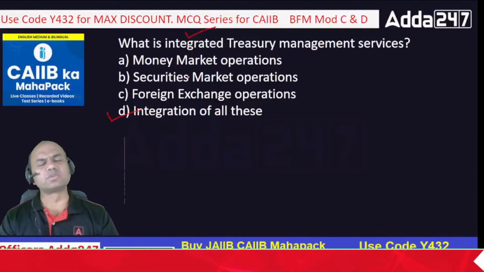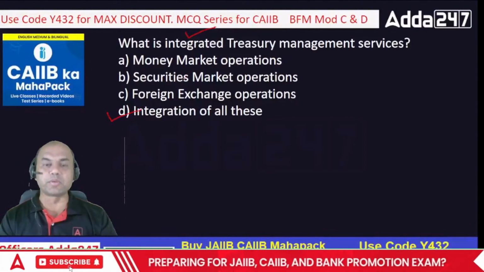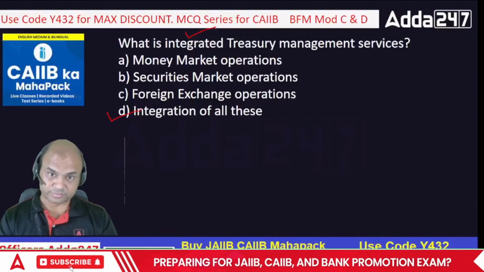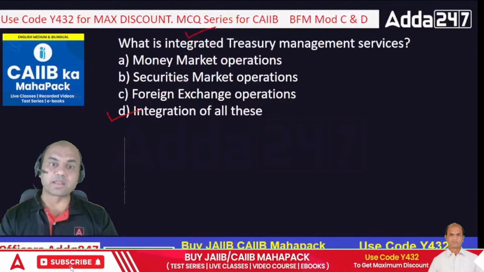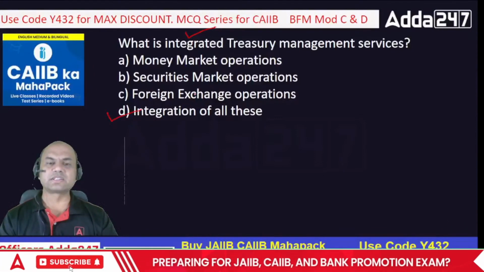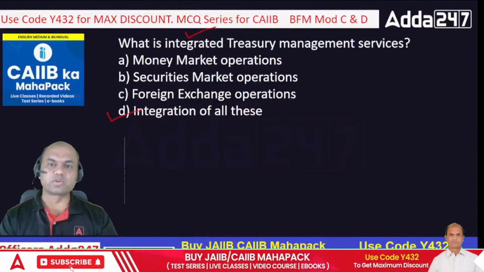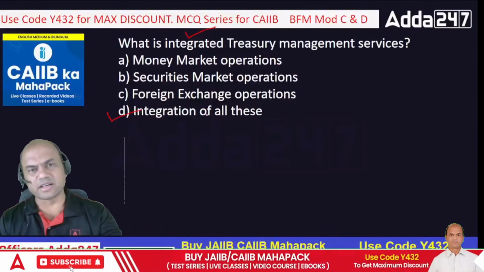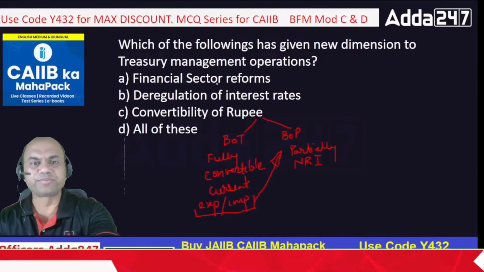Securities market. This includes various types of security. It can be bonds. It can be equities also. Or it can be various other e-gold securities also. Any paper security. Okay. And forex, foreign exchange. So after all, see here, all these three are definitely affecting the bank. So treasury will have to look into all these aspects, integration, isn't it?